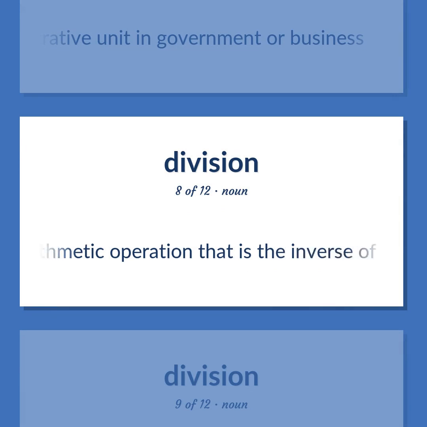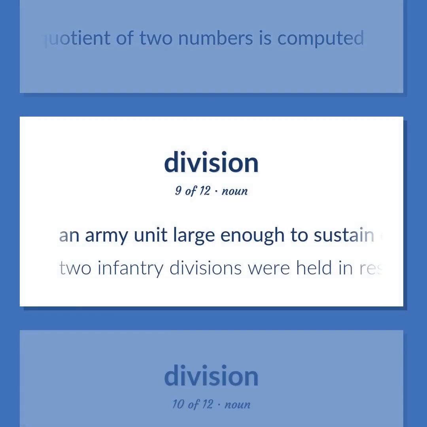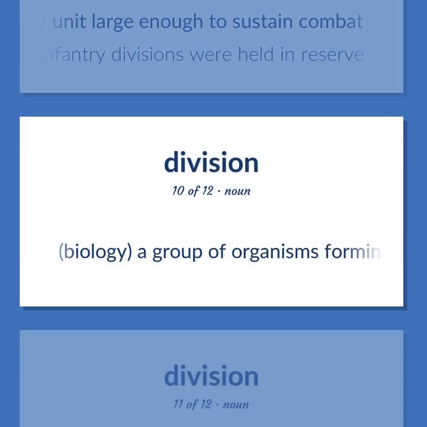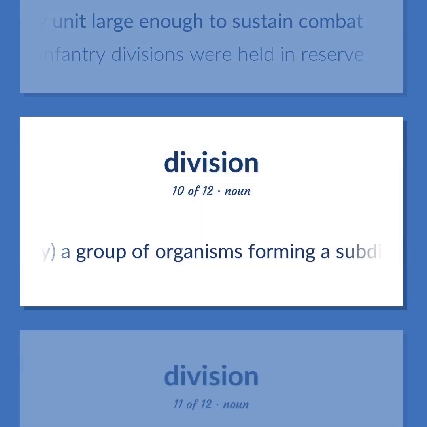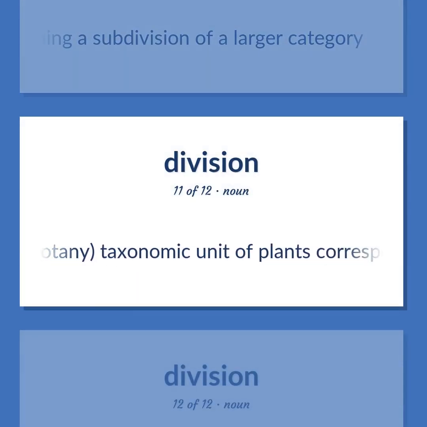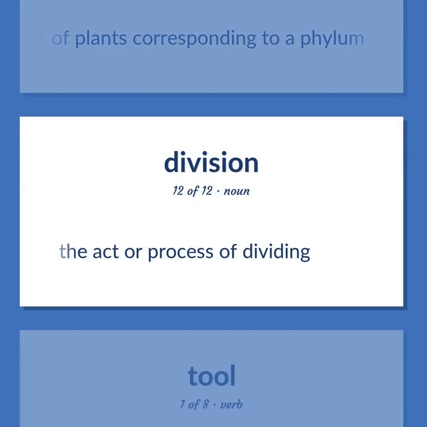An arithmetic operation that is the inverse of multiplication. The quotient of two numbers is computed. An army unit large enough to sustain combat. Two infantry divisions were held in reserve. Biology. A group of organisms forming a subdivision of a larger category. Botany. Taxonomic unit of plants corresponding to a phylum. The act or process of dividing.